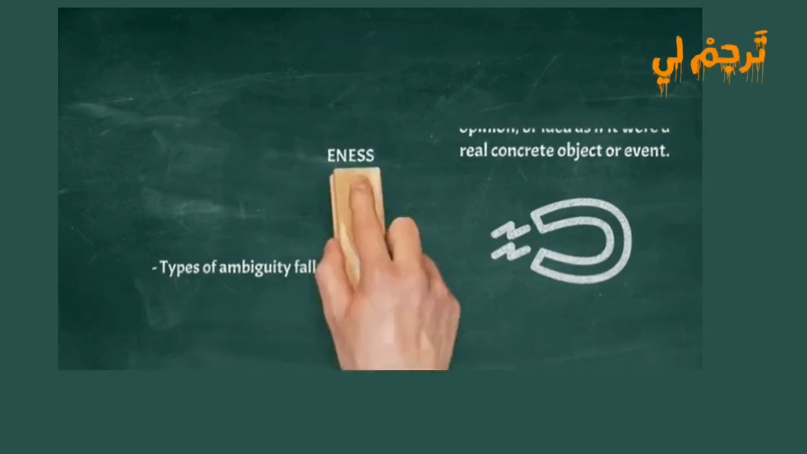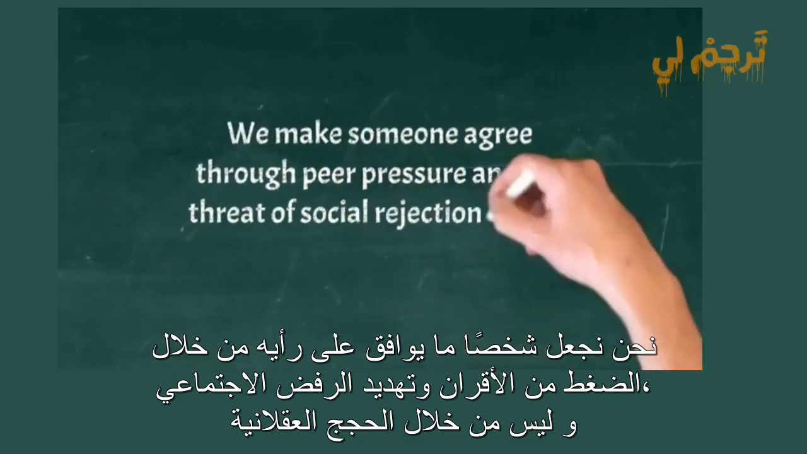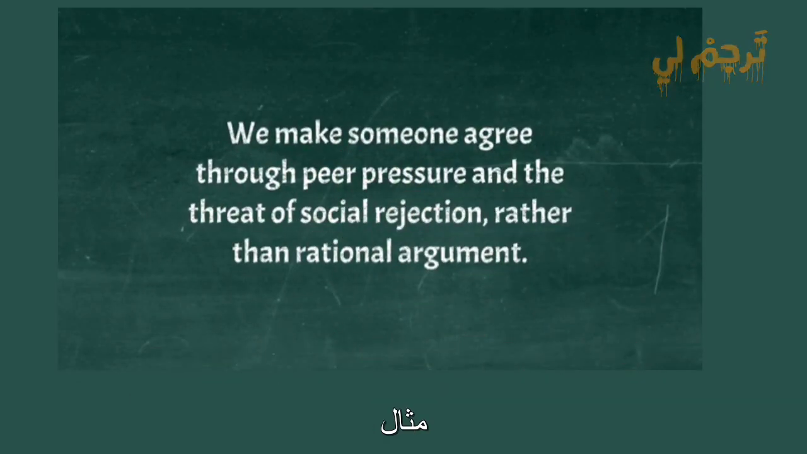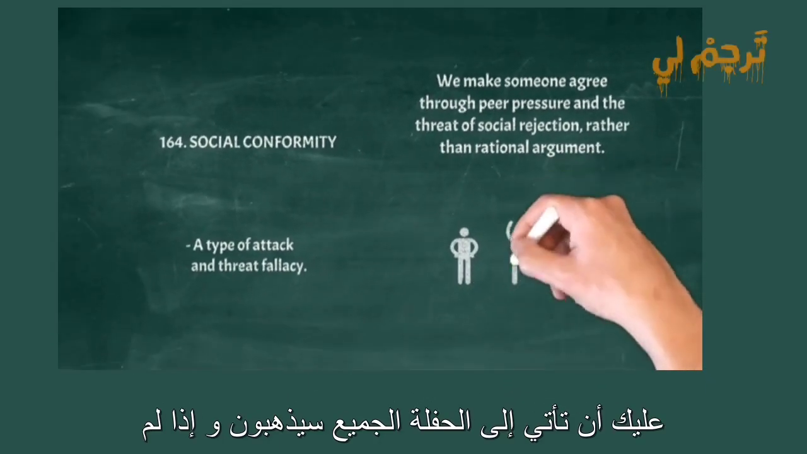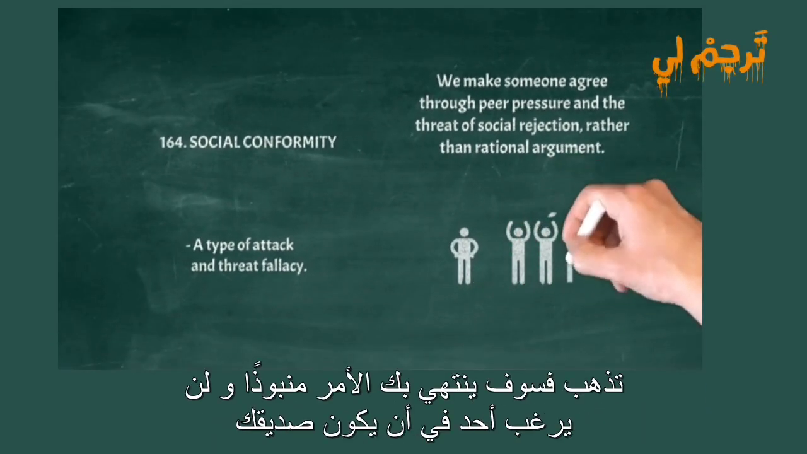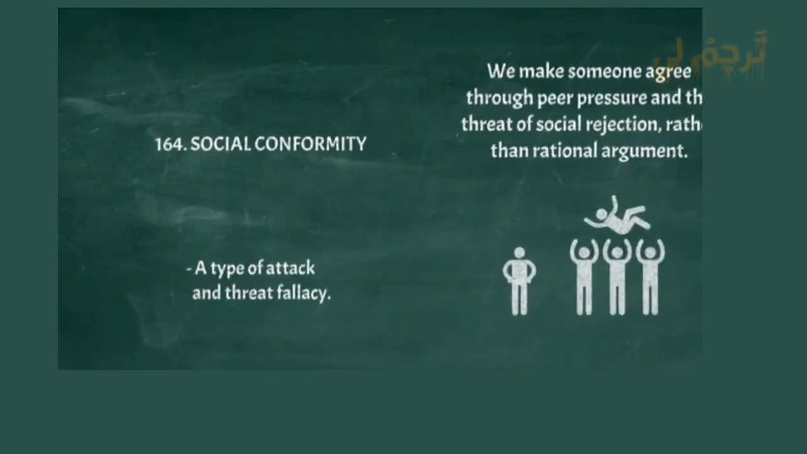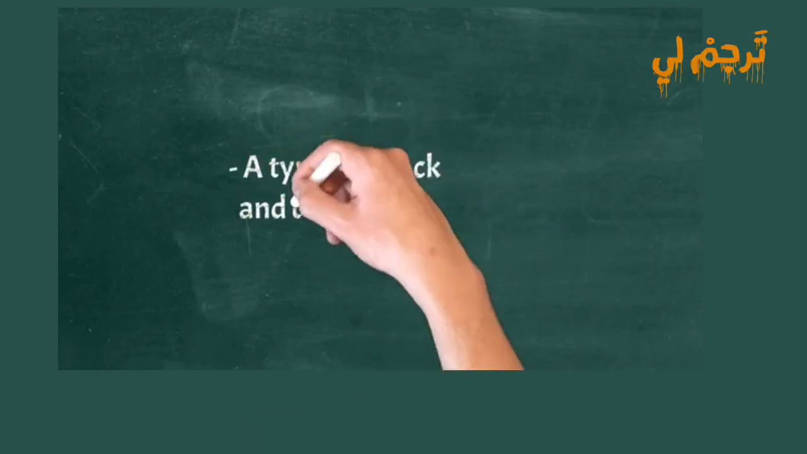Social conformity. A type of attack and threat fallacy. We make someone agree through peer pressure and the threat of social rejection, rather than rational argument. Example: you have to come to the party. Everyone is going, and if you don't go you'll end up an outcast and no one will want to be your friend.